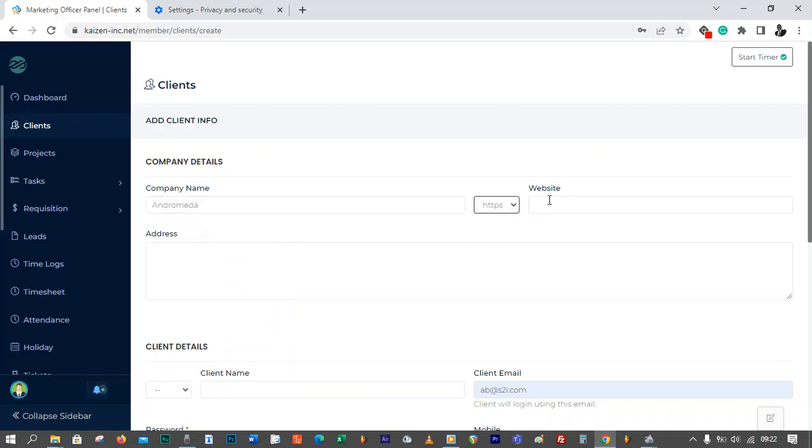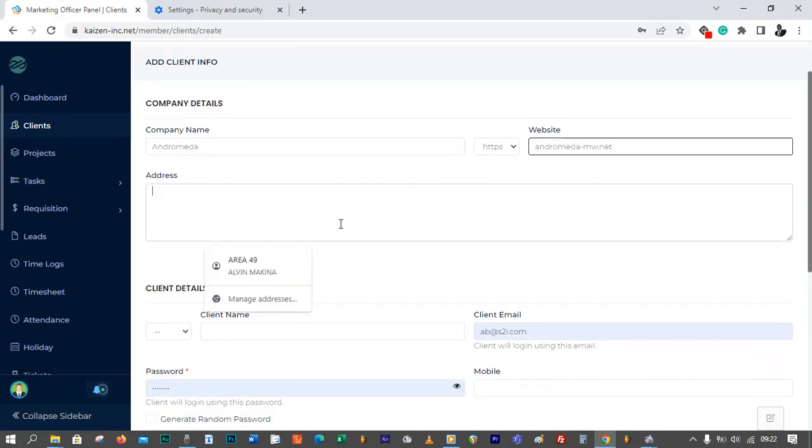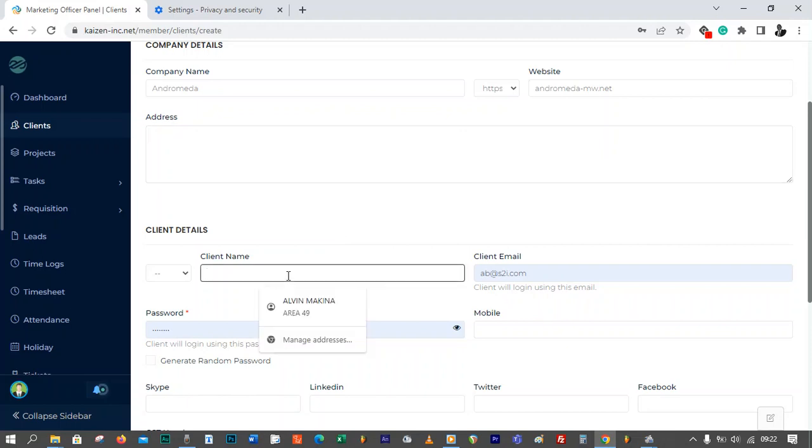The website is Andromeda-mw.net, and then the address is there, the client name, the contact person is here. Let's say James Wagu, and okay, I'm not supposed to put the Mr. there because it's already there.